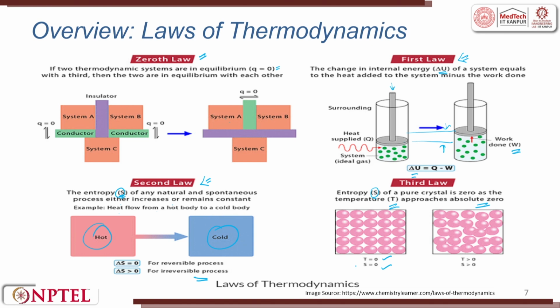When the temperature is away from 0 and the entropy is away from 0, then you see the randomness which is there in the process. So, these are pure crystals and these are all random. They are all moving here and there. So, the system is active. There is an energy which is inside the system.